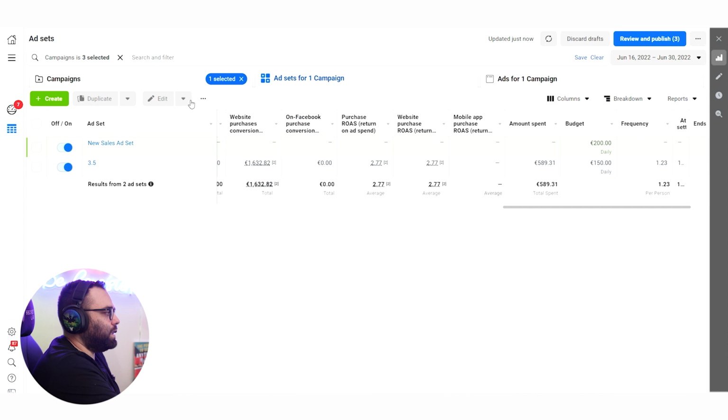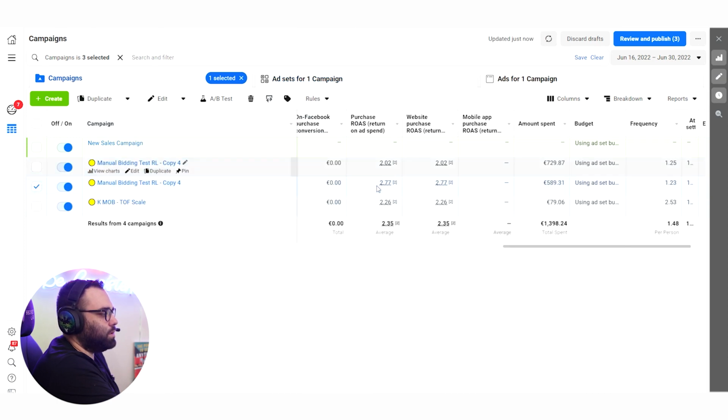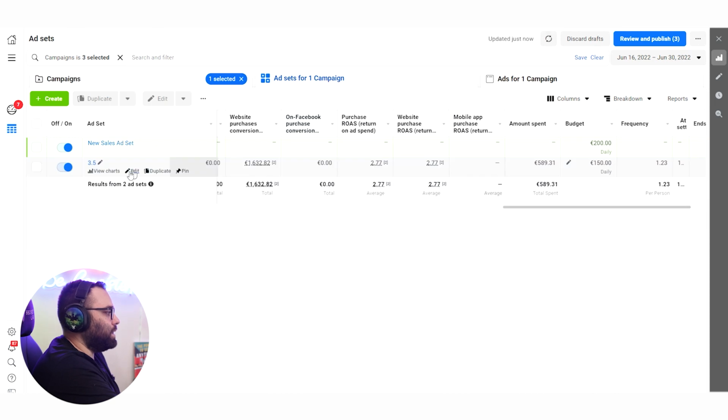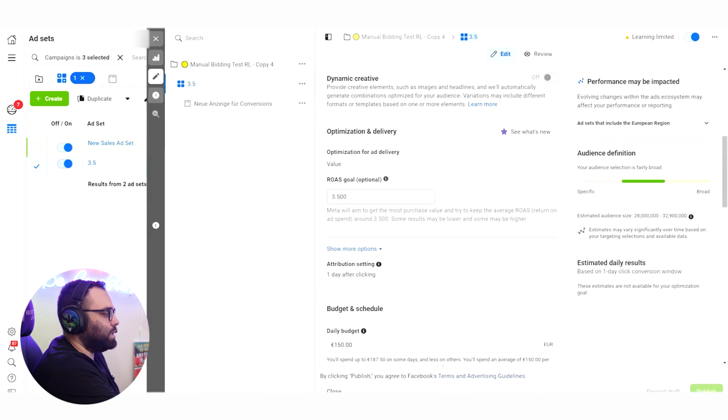If I see that I'm getting results, for example, if this one was skipping for a longer period, I would take it, and instead of having 3.5 ROAS here as a target, I would put it to 3.2. Okay, and so on, you can optimize them like this.